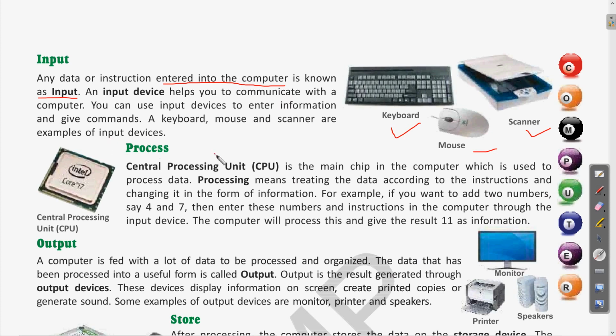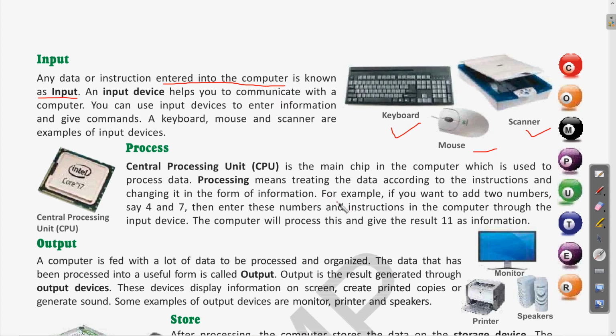Next is process. The processing, as we have seen in the diagram also, is done with the help of the central processing unit. It is the main chip in the computer which is used to process data. So what is processing? Processing means treating the data according to the instructions and changing it into the form of information. The steps of changing the data into desired information is called processing with the help of the processor.